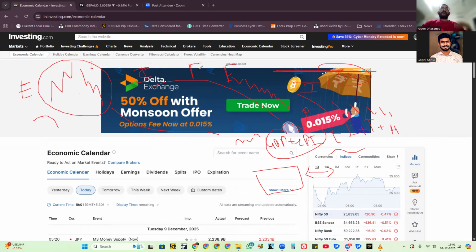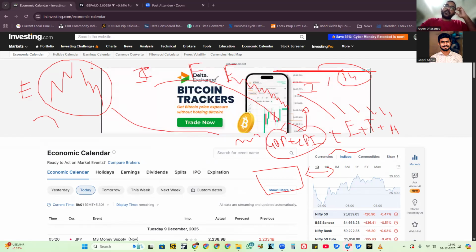For that, the central bank and the government decide to put the interest rate up. Especially the central bank takes the decision by seeing this activity, so all of it has to be analyzed, right?